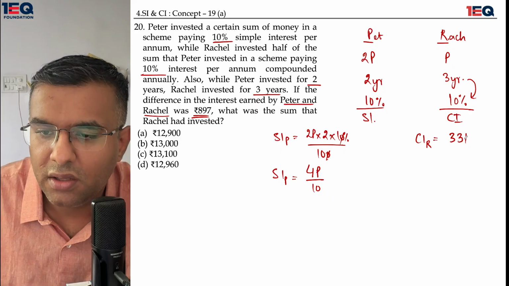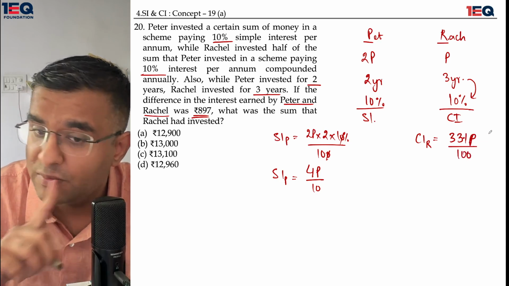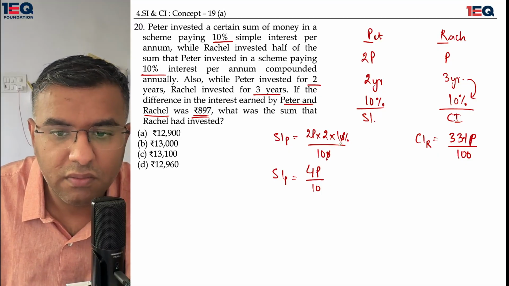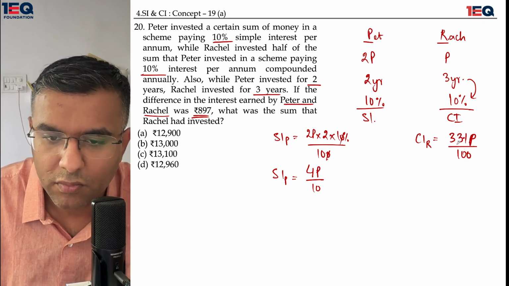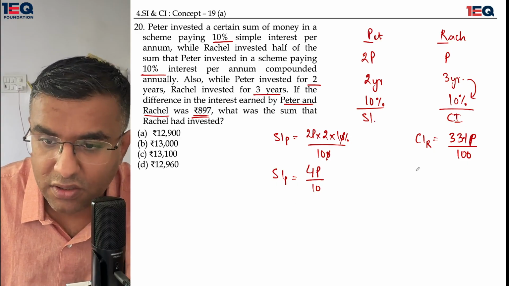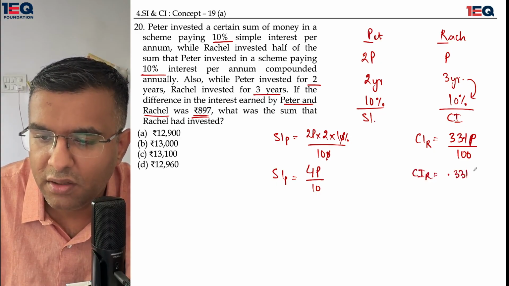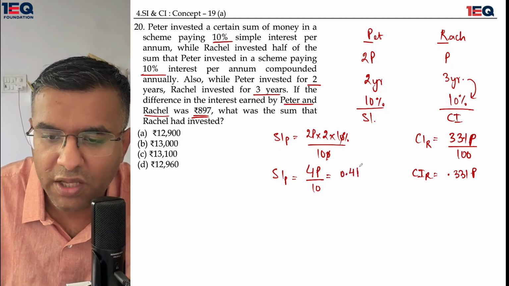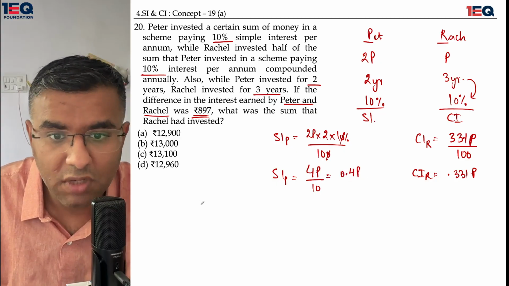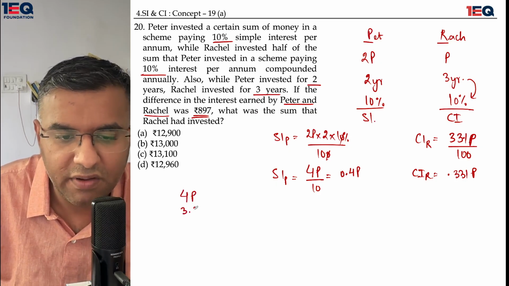So 33.1 P over 100. This is the value which is being earned by Rachel. So the compound interest of Rachel is equal to 0.331 times P, and the simple interest earned by Peter is 0.4 times P. So I need to find out the difference between 4P and let's say 3.31P.